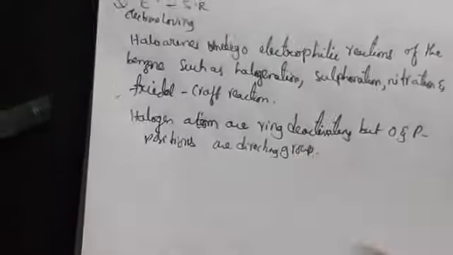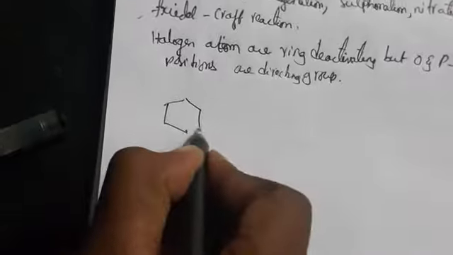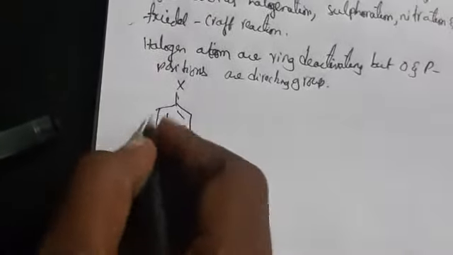This can be explained by resonance. For example, I am taking a haloarene, X.